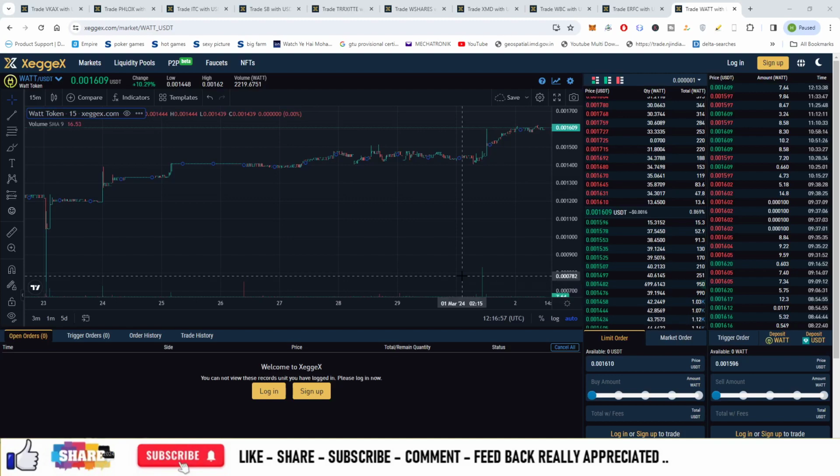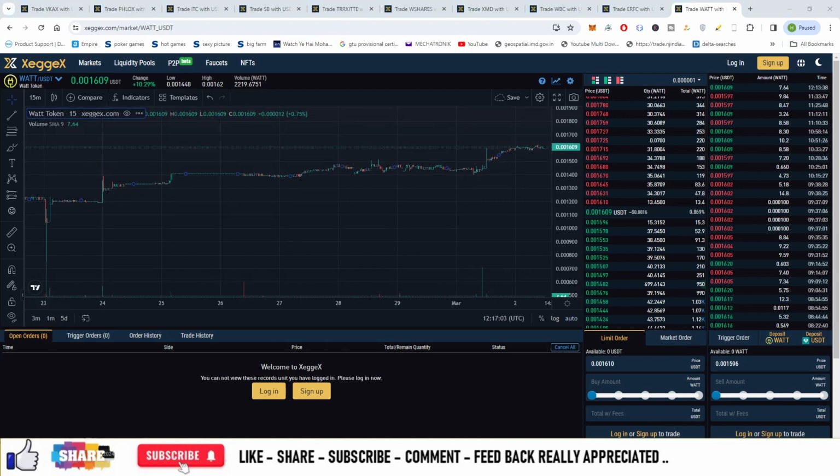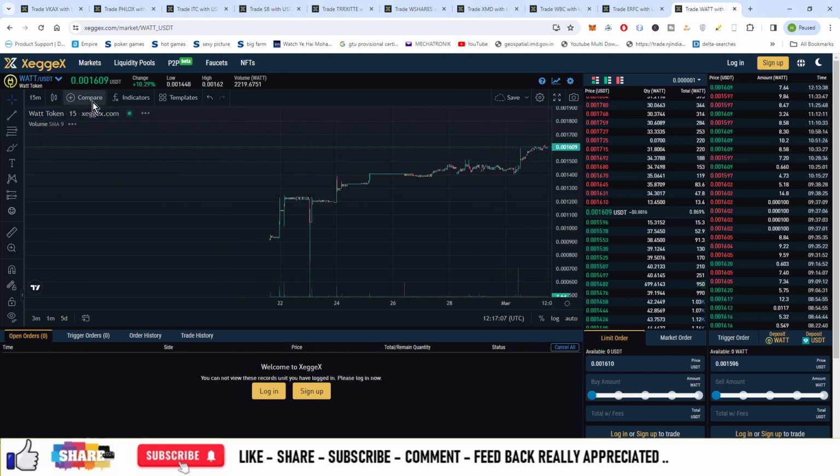Alright guys, so welcome to the series of market opportunities and the next coin is WATT, and its ticker is also WATT. Right now the price of this currency is 1609, so let us keep the first entry at 160 at the market price. If you increase the time frame, let us keep it at 12 hours.